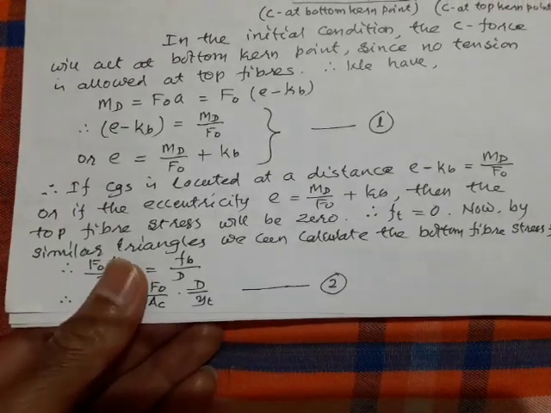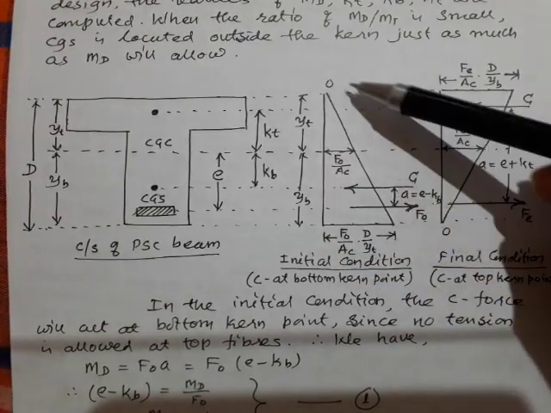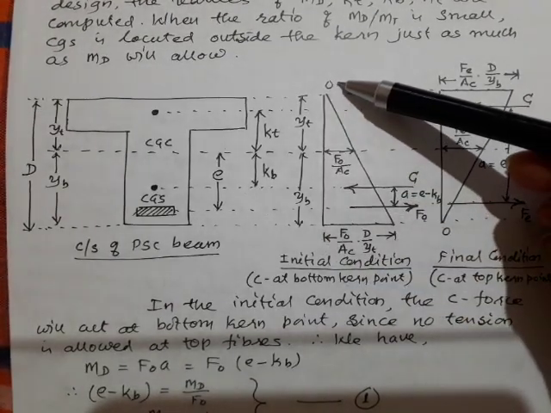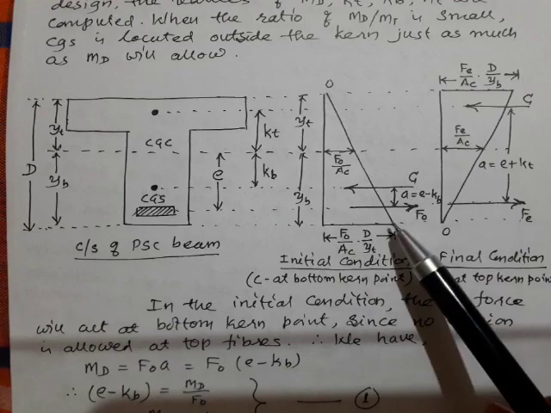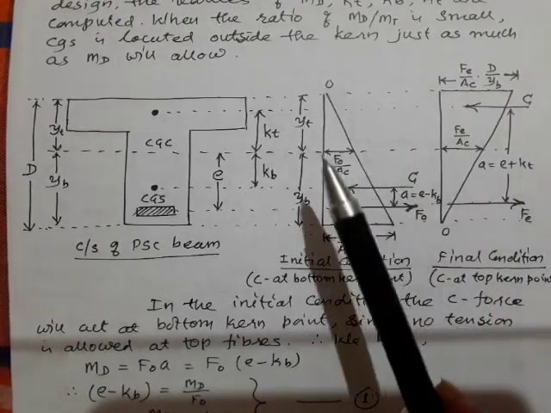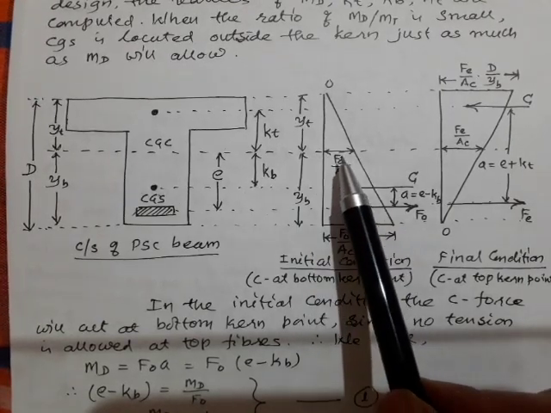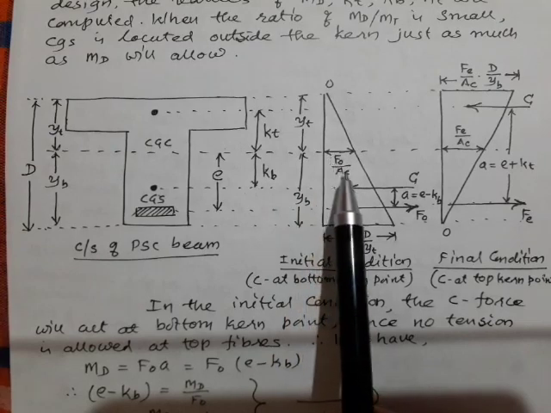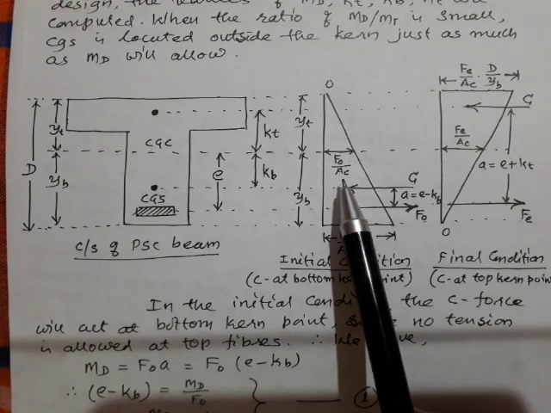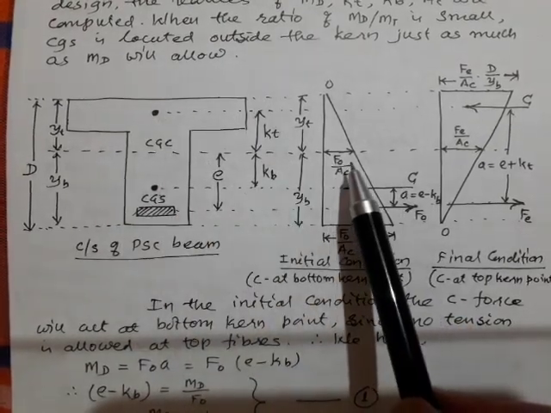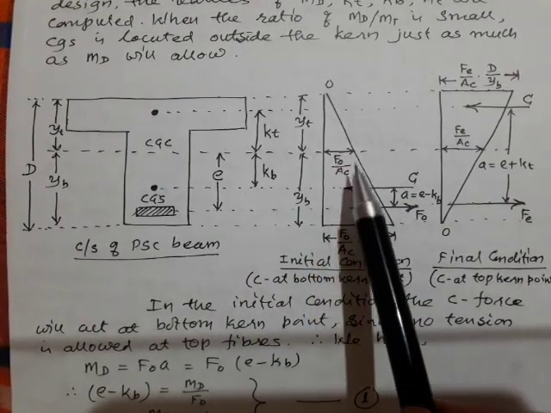Now I have got this stress distribution diagram like this. The top fiber stress is 0, and the bottom fiber stress I will call FB. At the CGC, the stress I can call F naught by AC. Force by area will give me the stress. The force is F naught, the initial prestress, and AC is the area of concrete. So at exactly the CGC, I can write this stress value as F naught by AC.